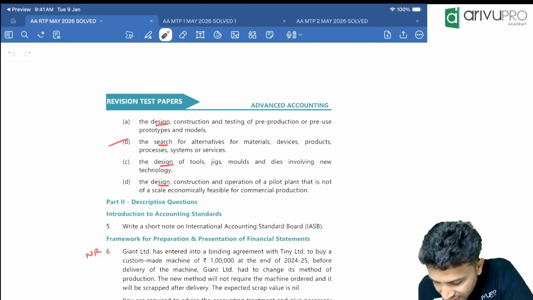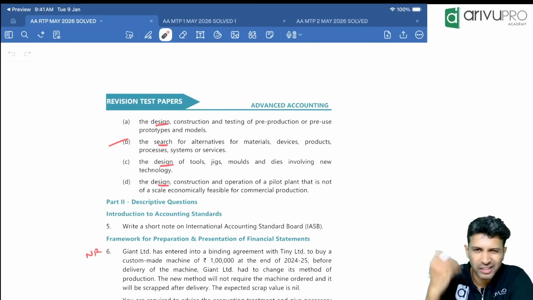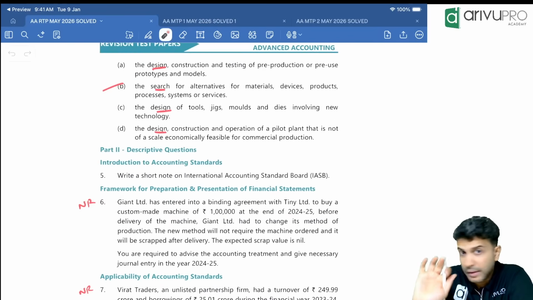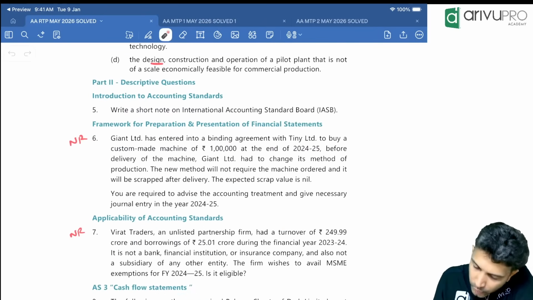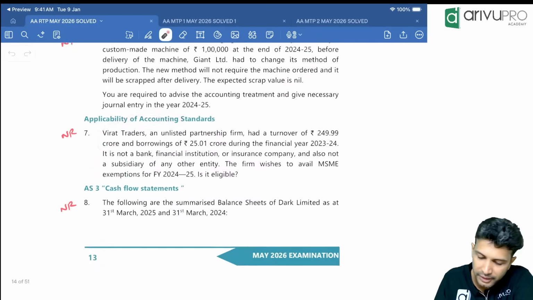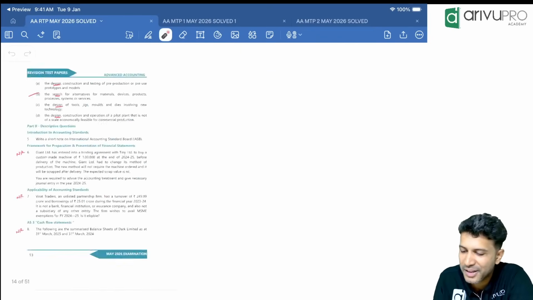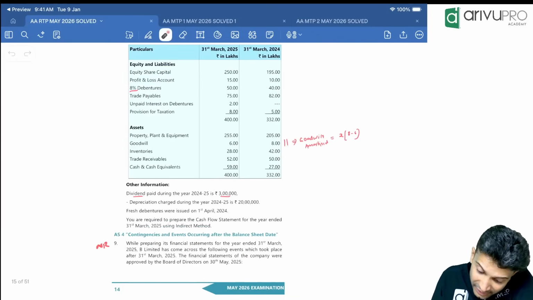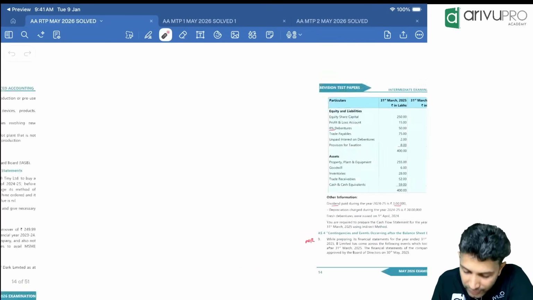Okay, now people, this one writes short notes on IASB. Theoretical you can manage. We'll be doing only new questions here. Question number 6, same one is there in our class notes, not required. 7 is also a repeat question, not required. 8 also repeat, not required. 9th one is also a repeat.